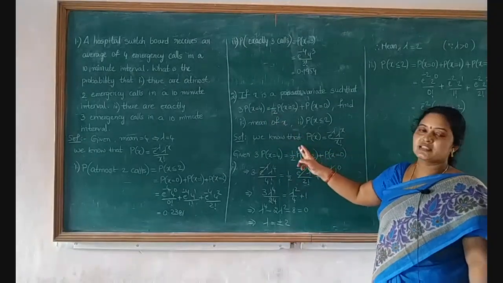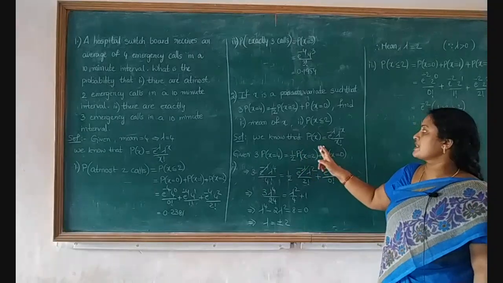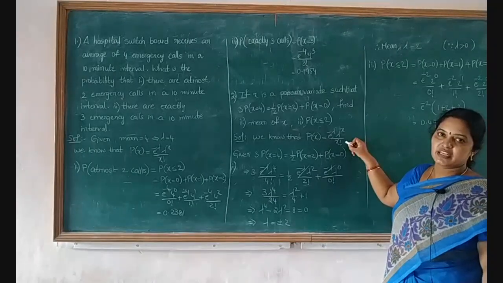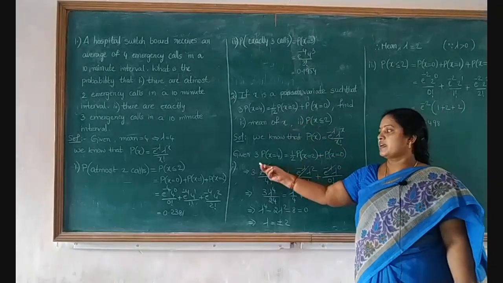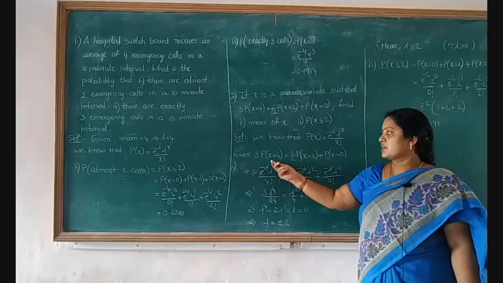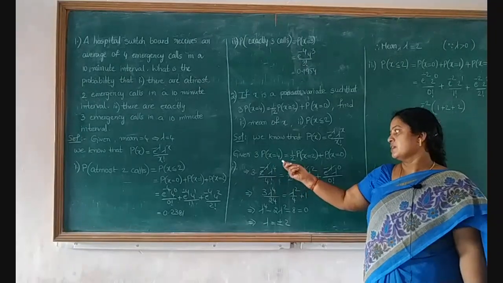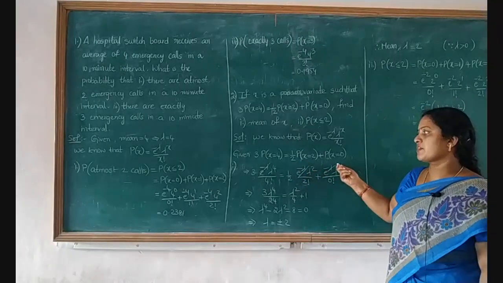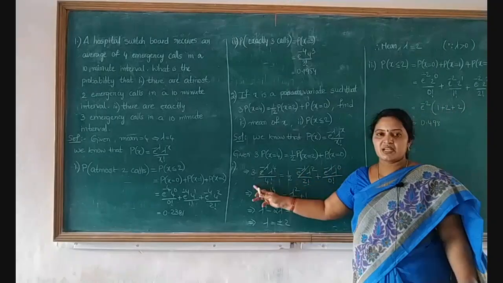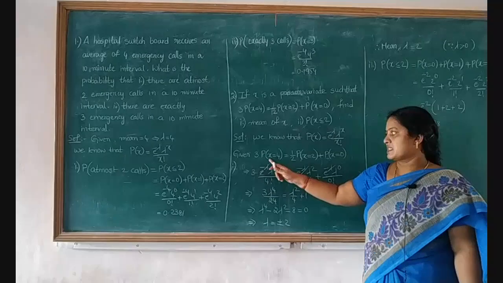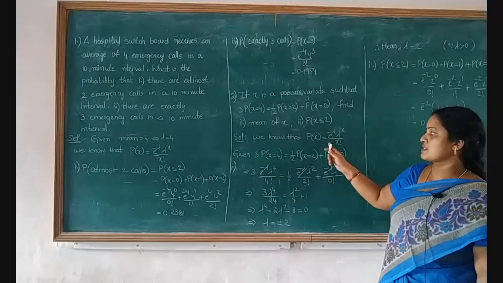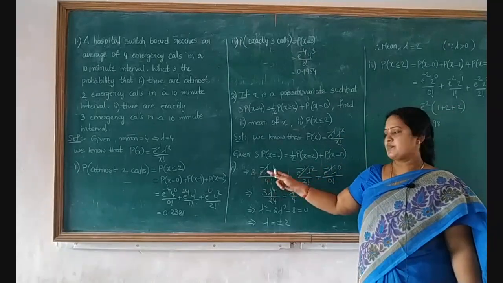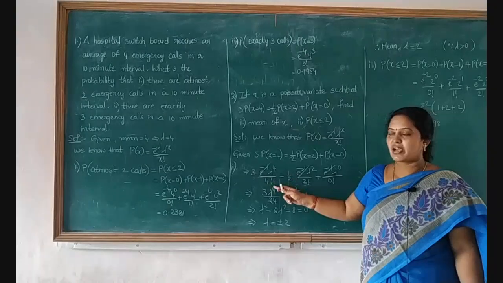First we have to write the density function, that is p of x equal to e power minus lambda, lambda power x divided by x factorial, and next we write down the given equation, that is 3 into p of x equal to 4 equals 1 by 2 into p of x equal to 2 plus p of x equal to 0. Which implies, for 3 into p of x equal to 4, in the density function we substitute x replaced by 4, that is e power minus lambda, lambda power 4 divided by 4 factorial.